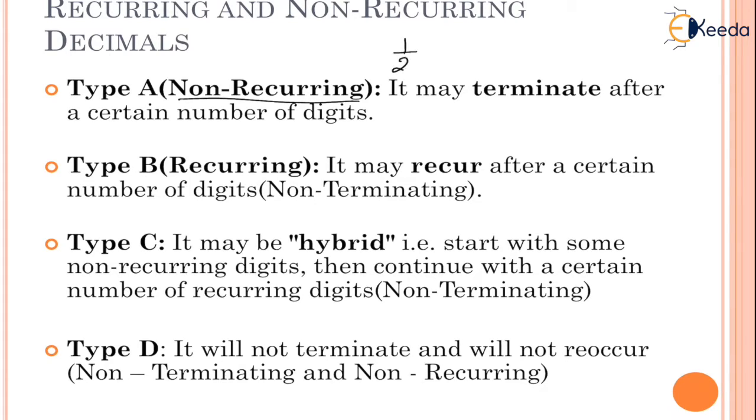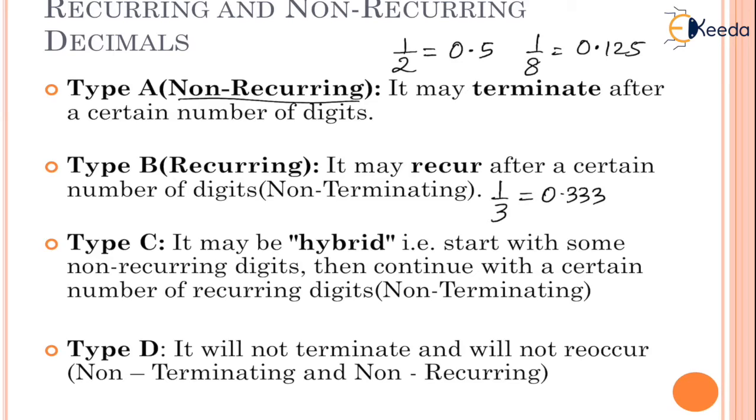Example for this could be 1 by 2 is 0.5. 1 by 8 is going to be 0.125. So it is terminating. So these fractions are examples of type A, which is a non-recurring number. It is also called as terminating fraction. Next is a recurring number. So it recurs. So what do you mean by that? Example, 1 by 3 is 0.3333.